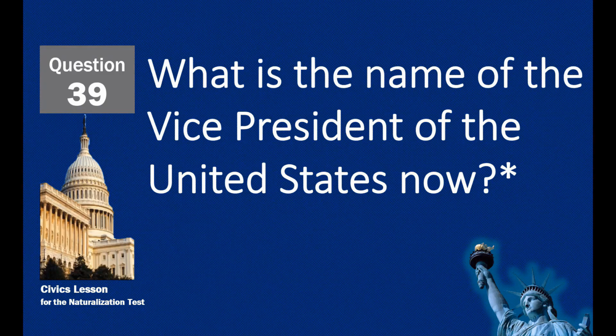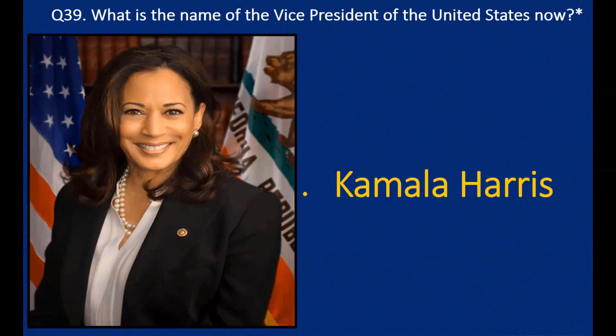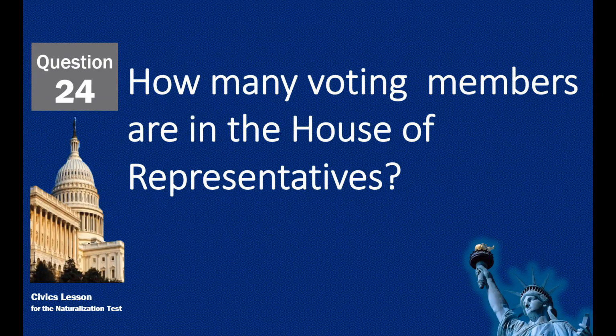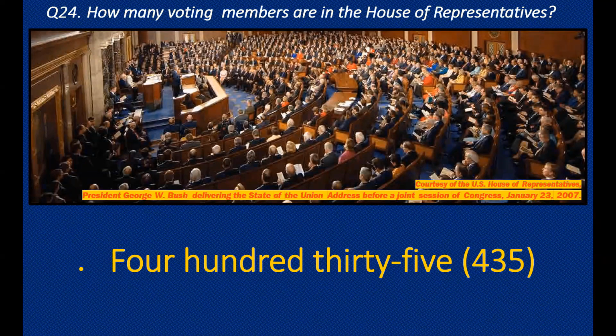What is the name of the Vice President of the United States now? Kamala Harris. How many voting members are in the House of Representatives? 435.